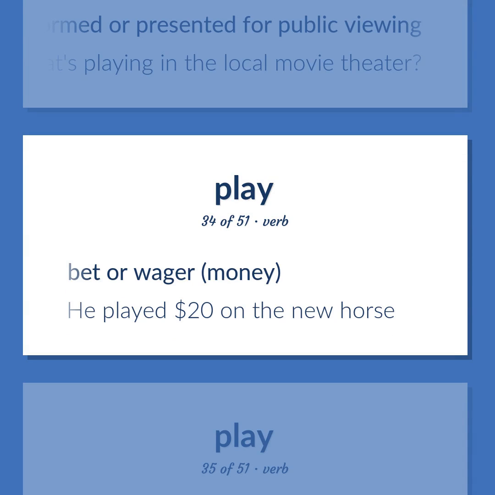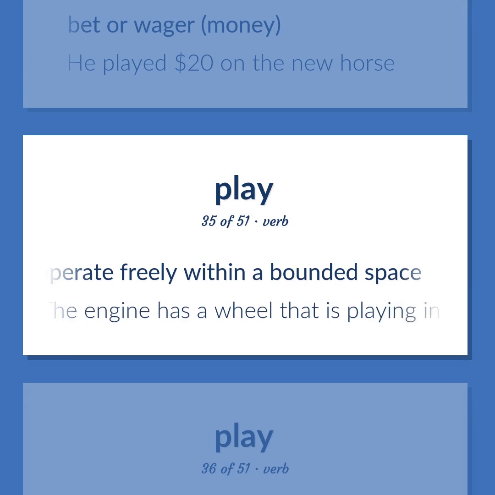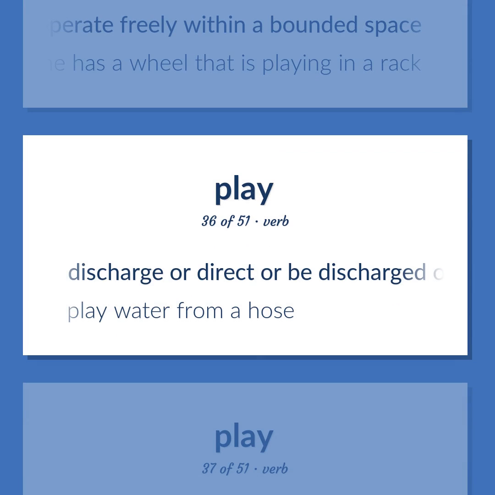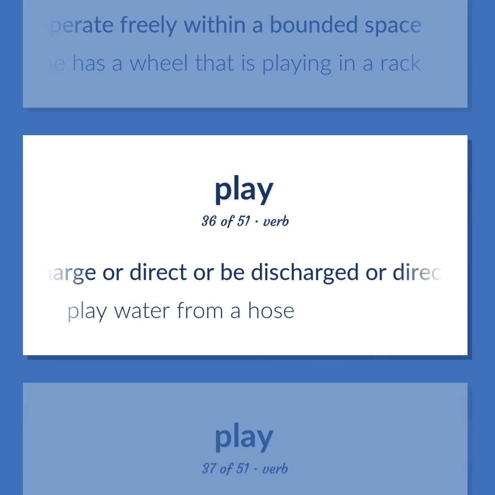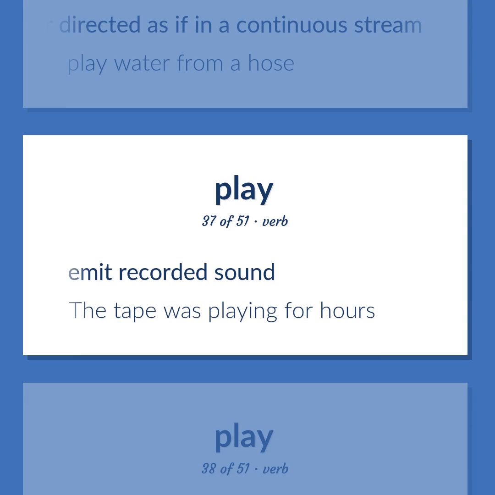Bet or wager money. He played $20 on the new horse. Cause to move or operate freely within a bounded space. The engine has a wheel that is playing in a rack. Discharge or direct, or be discharged or directed, as if in a continuous stream. Play water from a hose. Emit recorded sound. The tape was playing for hours.